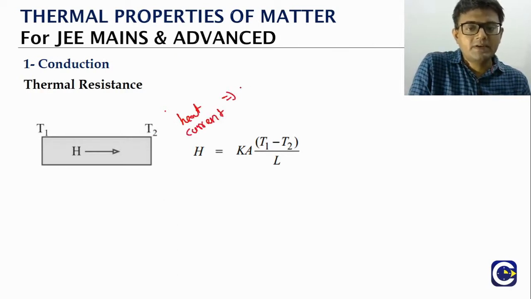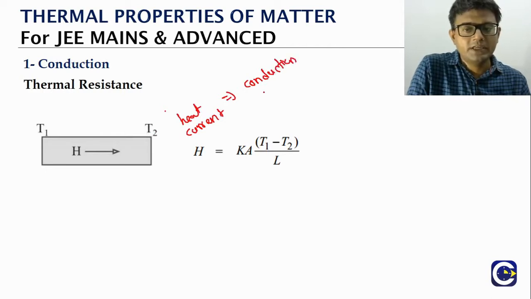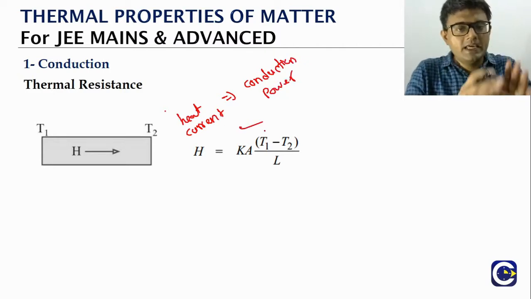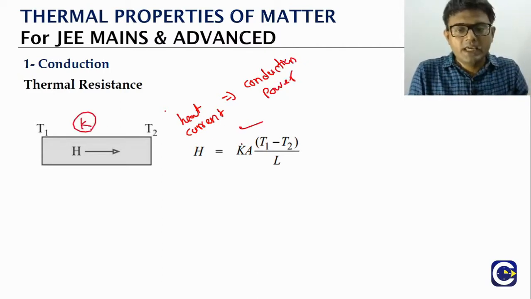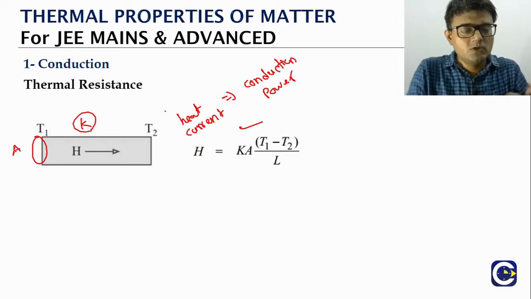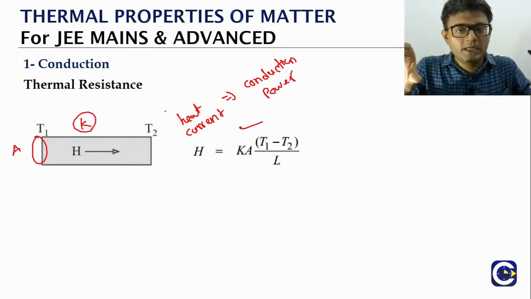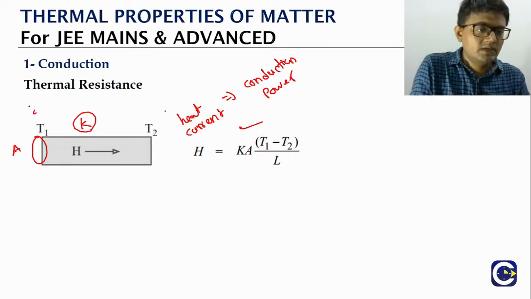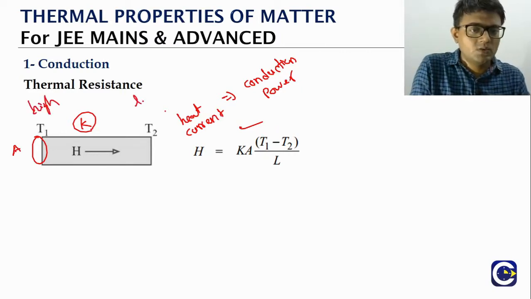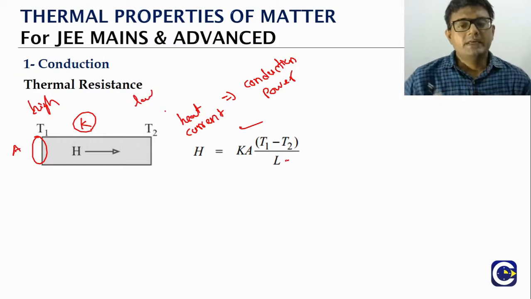The conduction power or the rate of conduction of heat. So conduction power, already we have the expression, right? What is it? K, thermal conductivity of the material, into A, area of cross section, assuming we are having a rod of uniform area of cross section, into delta theta, the temperature difference. So here we are assuming this is the high temperature, this is the low temperature, divided by L.